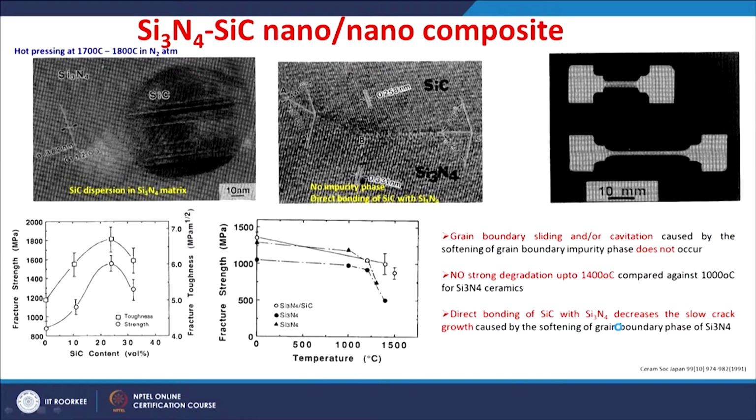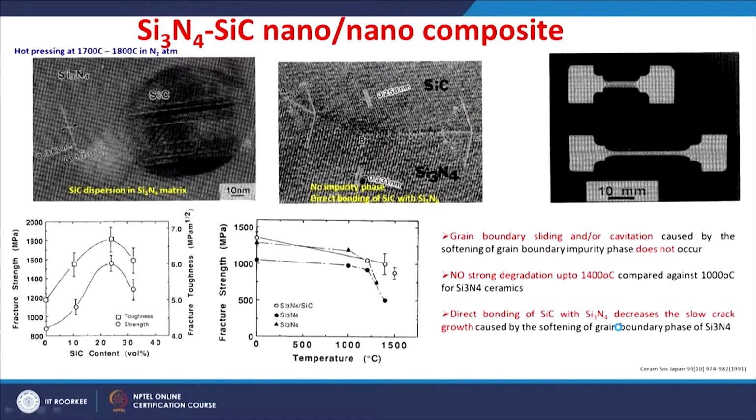One classical example is silicon nitride silicon carbide nano composite, in which the silicon nitride is a matrix which is also in a nanoscale, where silicon carbide is a reinforcement which is also in a nanoscale. So, you can see these particles are subjected to hot pressing at 1700 to 1800 Celsius in nitrogen atmosphere to develop such a nano composite.